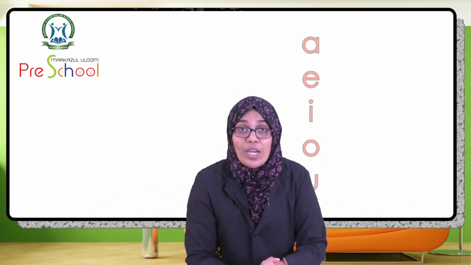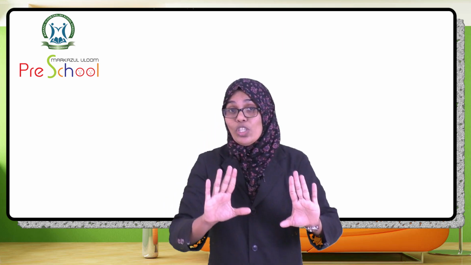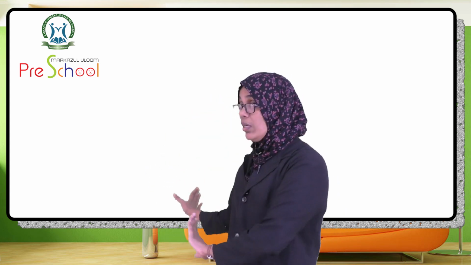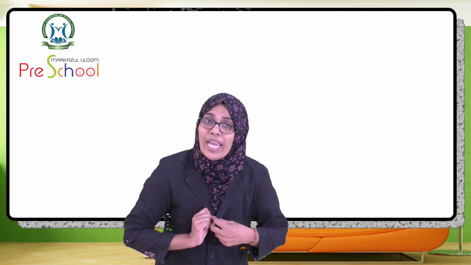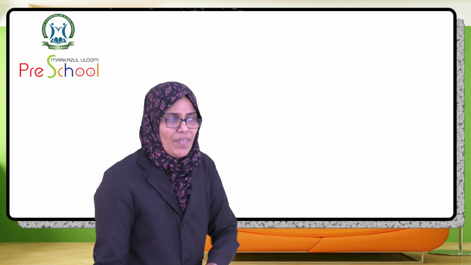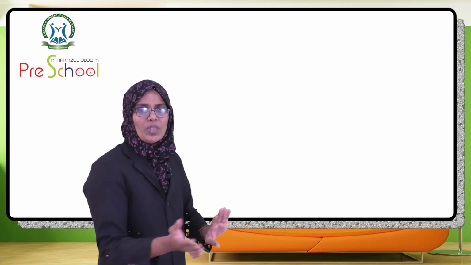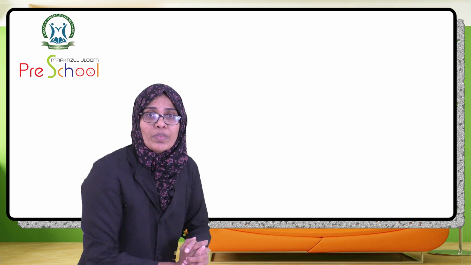So now what we are going to do is, I am going to write some words on the board with all these vowels. Ready? You have to read along with me. All the words with these vowels are on the board.